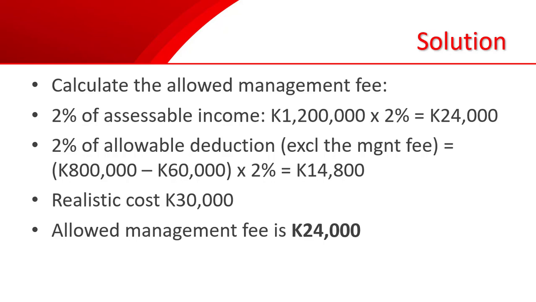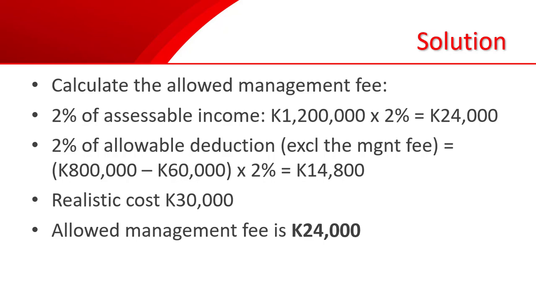The realistic cost, 30,000 kina, is also used as a restriction. So we can compare three amounts: 24,000, 14,800, and 30,000.